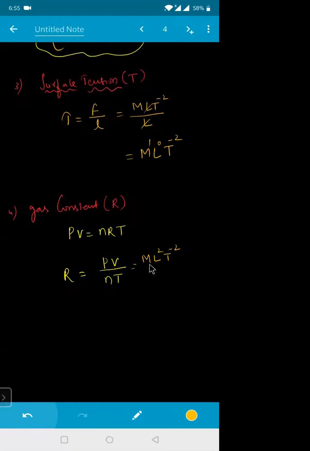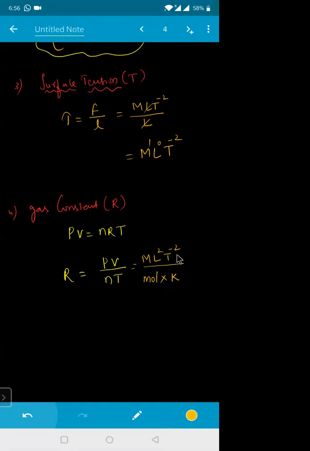These are very peculiar ones. That is the reason we should remember some basics. n is measured in number of moles, so its symbol is mole. Temperature is measured in Kelvin, that is represented by K. P into V is nothing but this much.